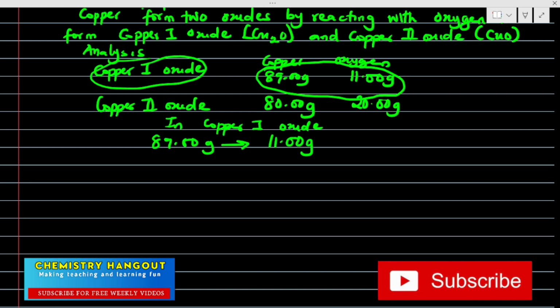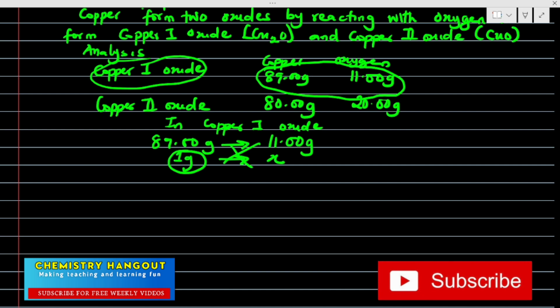So I'm going to use any number that I want. Me, I'm using 1 gram. You can use 10, you can use 15, you can use any gram. You're still going to get the same thing. So if 89.00 gram of copper combined with 11.00 gram of oxygen, 1 gram of copper will give X of this. So I'm fixing this. That's where the law comes. Fixed now. I'm fixing that.